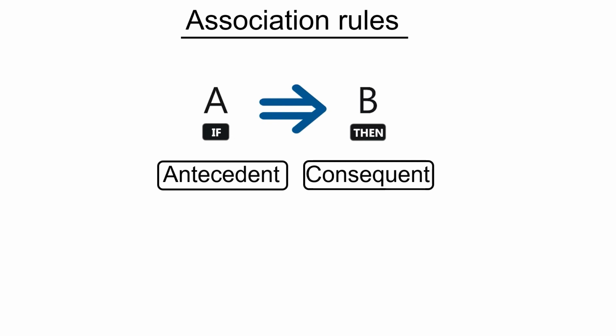The first part, which is the if condition, is called the antecedent, and the result of that is called the consequent. Suppose if I buy A, that's the antecedent, and B is the consequent of this. This is the terminology of association rules that has to be kept in mind.